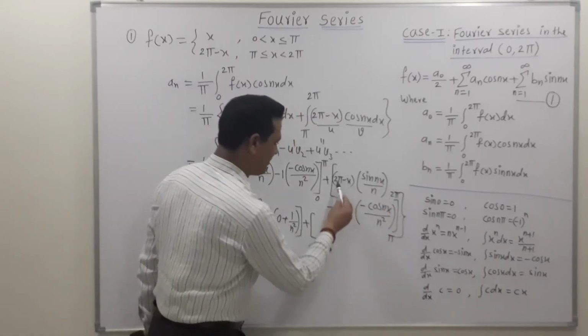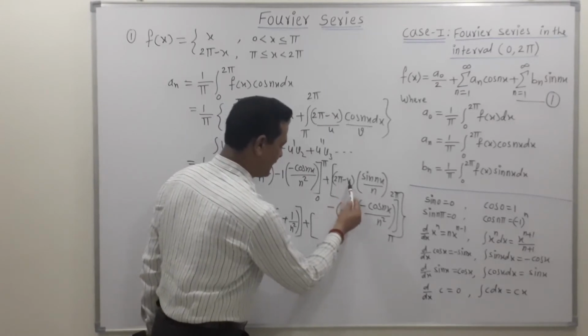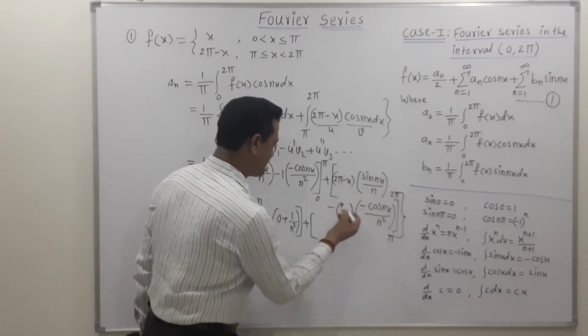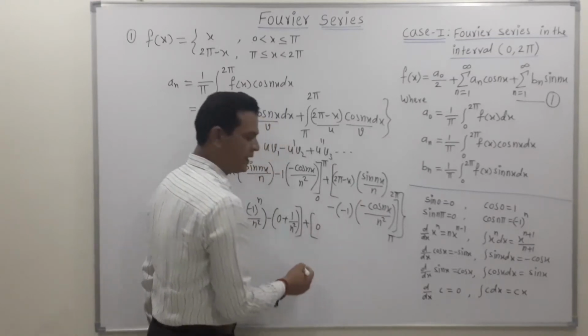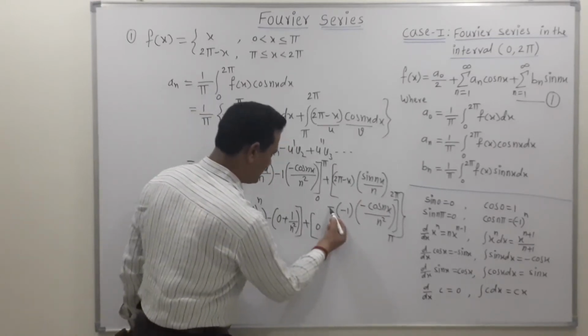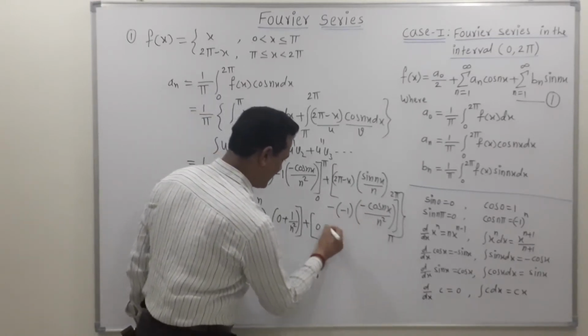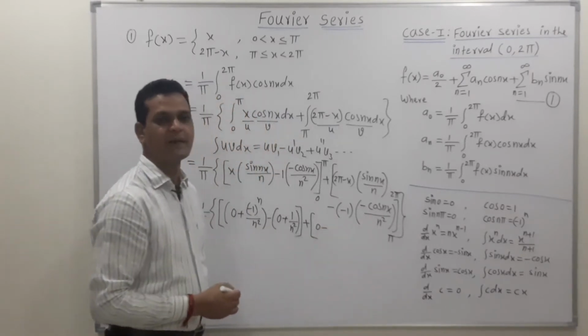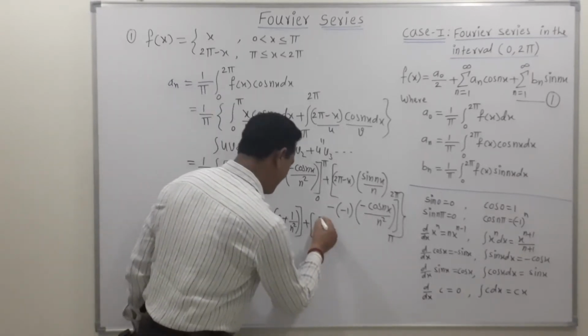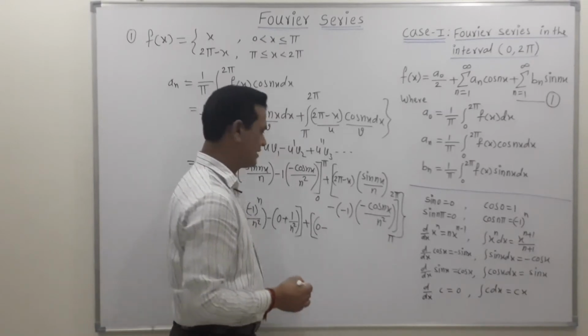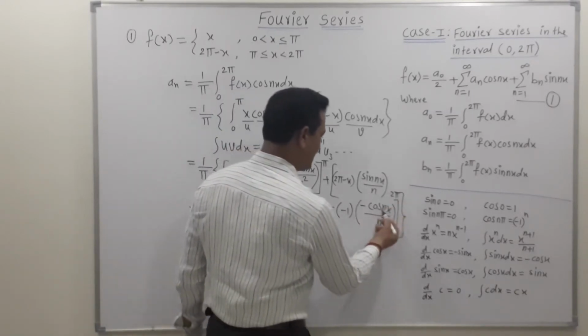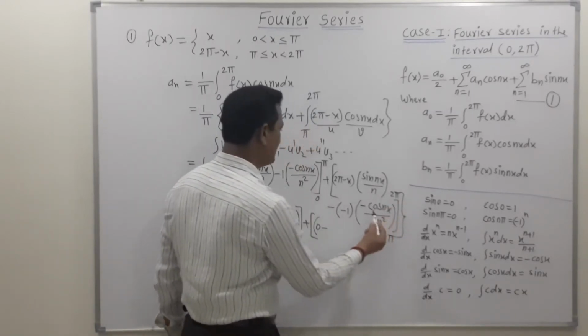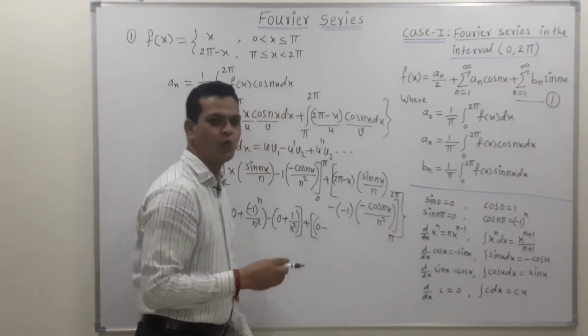So if we put the value of upper limit as 2 pi, then this is 2 pi minus 2 pi, which is 0. So this first term becomes 0. Again friends, here this sign is minus become plus, again this is minus, that's why this sign is minus. So we are putting the value of upper limit, so one circular bracket is expected here. Now if we put the value of upper limit, then upper limit value is here cos of 2n pi.